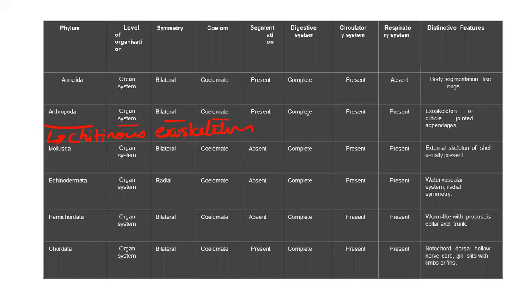Segmentation is present, and there is a complete digestive system, and the circulatory system will be open type. But in Annelida it was a closed type. Here the respiratory system has a tracheal part. It undergoes the tracheal system of respiration, and it has an external exoskeleton as well as joint appendages. Joint appendages means joint legs. We'll see this clearly.